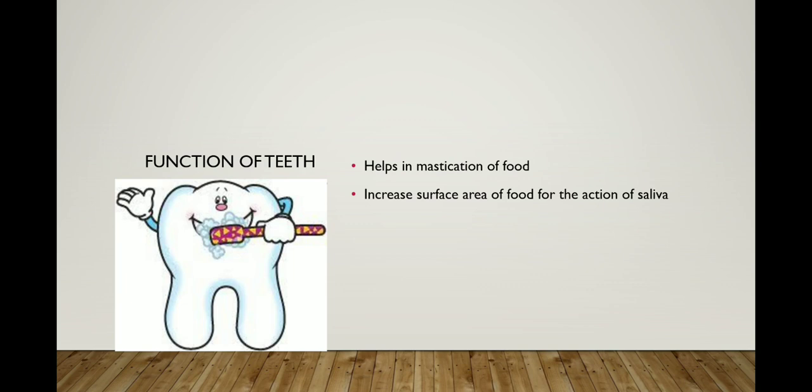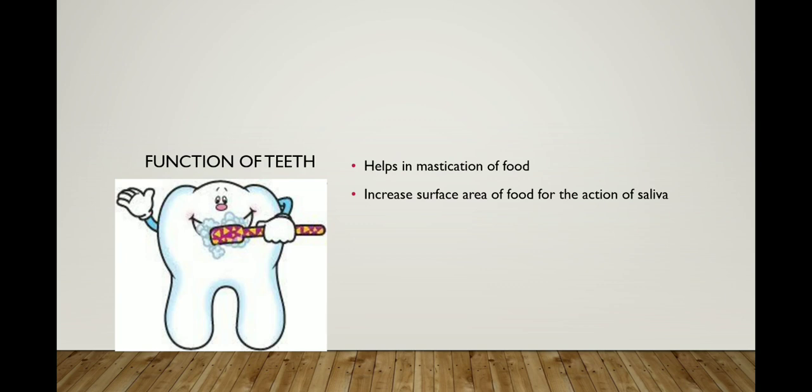Teeth also increase the surface area of food for the action of saliva. When the food is in a larger piece, the saliva mixes only on the upper part of the food. When the food is masticated into the simplest parts and fine particles, it is very easily mixed by the saliva and mucus, and then it is converted into bolus.